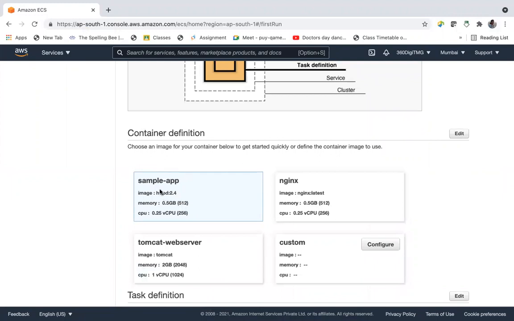Now by looking at this, you can expect what the container definition is. The configuration of your container. If you compare, you can relate this with your EC2 instance too. We have talked about instance type: how many CPUs we want, how much memory we want, right?